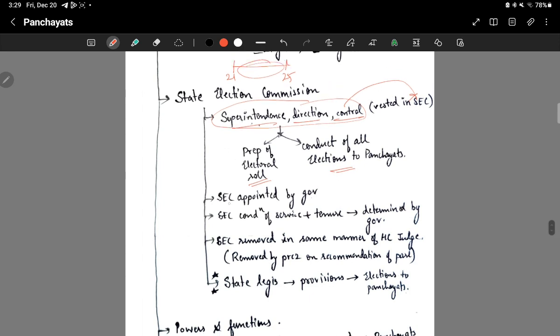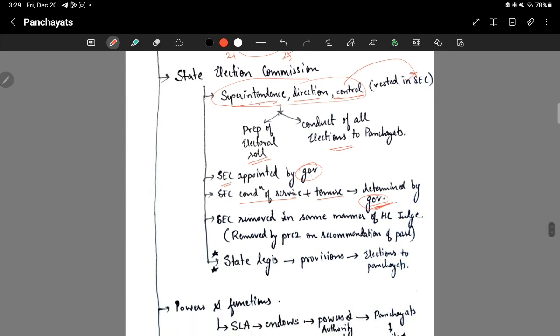Now the state election commissioner is appointed by the governor, and the conditions of service and the tenure of the state election commissioner are determined by the governor here, not parliament, not the state legislative assembly. It's the governor here. Then the state election commissioner is removed in the same manner as that of the high court judge. How is the high court judge removed? Removed by the president on the recommendations of the parliament. Same way the state election commissioner is removed.